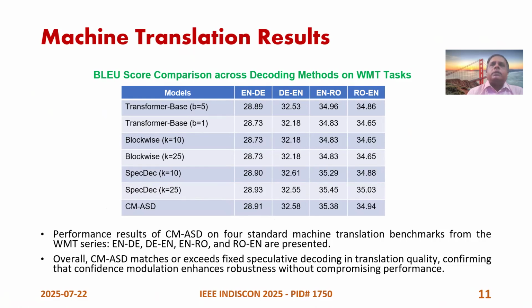Now we have seen how the BLEU score is. In the BLEU score comparison between CM-ASD and the other methods, we have found that the BLEU score for these four datasets is quite high compared to the base, 28.89 to 28.91 to 32.53 to 32.58. So it is comparing BLEU score performance with respect to all the others. That means even though there is an adaptation, there is no loss actually in terms of BLEU score.